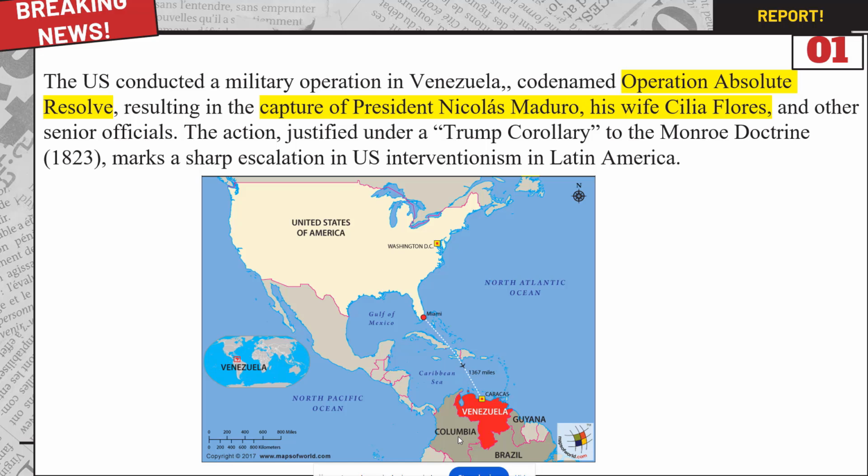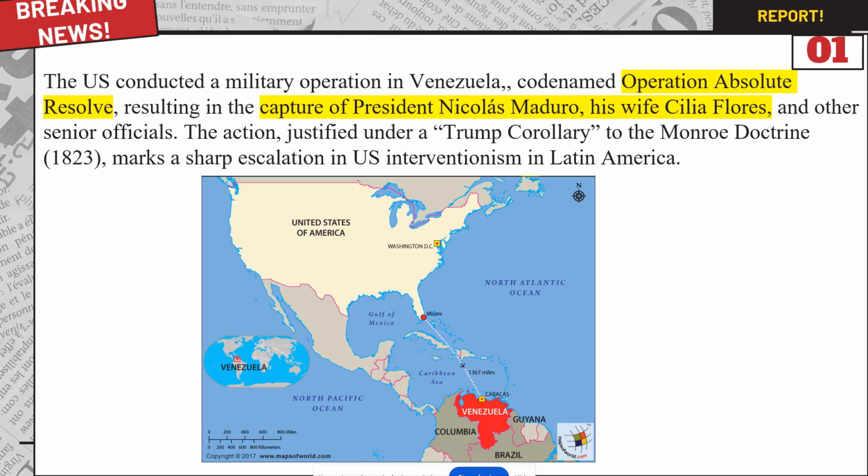This action has been justified under the Trump corollary to the Monroe Doctrine, which was basically given in 1823, which marks a sharp escalation in US interventionism in Latin America. Now, first let us understand what the Monroe Doctrine is, which took place in 1823. I have always told you that any event that happens does not happen just on that day. It definitely has at least a 200-year-old history. We will understand all of them in detail.